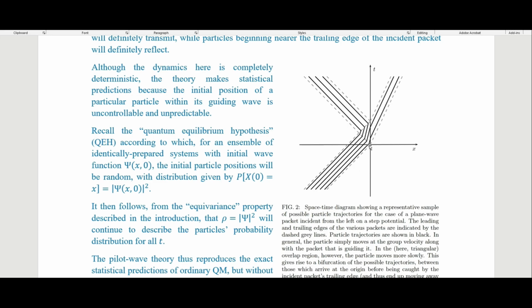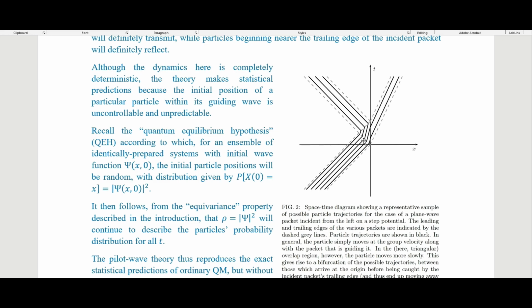And then here at the origin, we actually have this run into our potential. That's when we start doing this reflection and transmission, where we see this dotted line here is transmitted, and this dotted line is being reflected and moving through our incident wave here. In this triangular region right here, this is our overlap region.